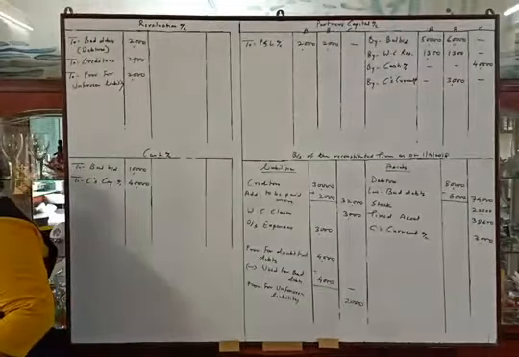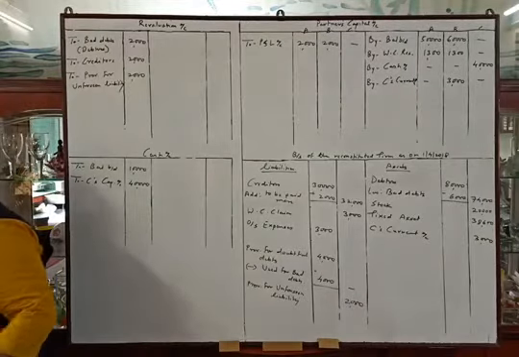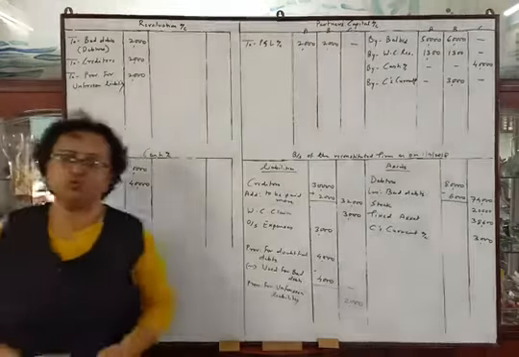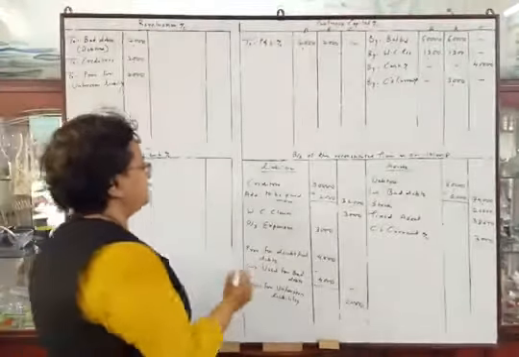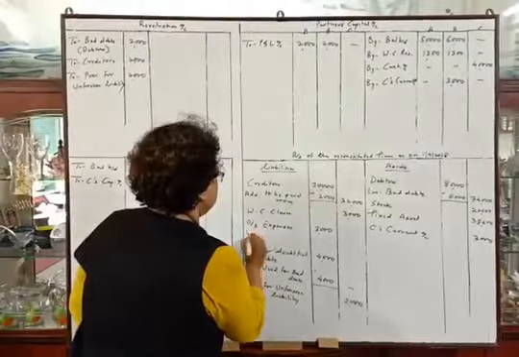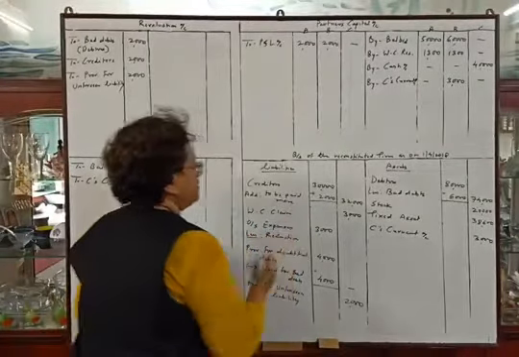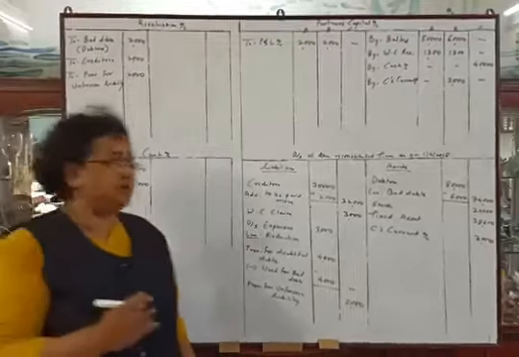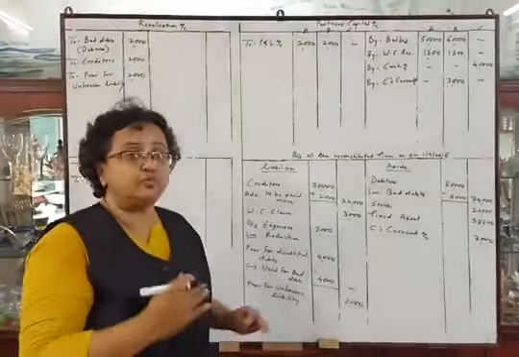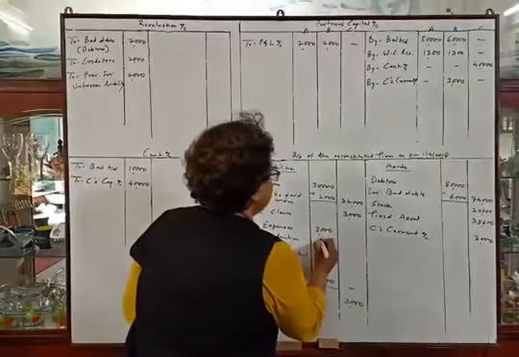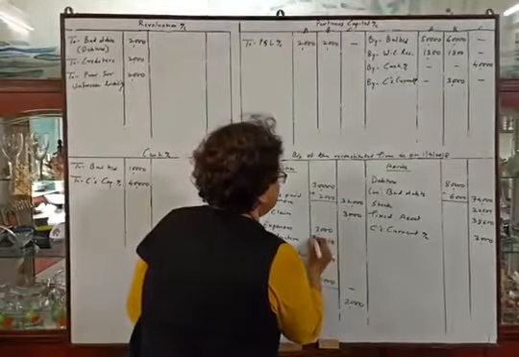Okay. Now the next adjustment. They told us that outstanding expenses are to be brought down to rupees 1,200. So less, reduction. They told us to make the outstanding expenses rupees 1,200, so we have to reduce by 1,800.